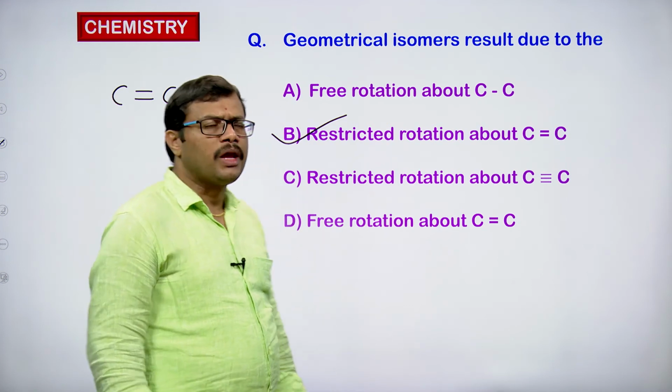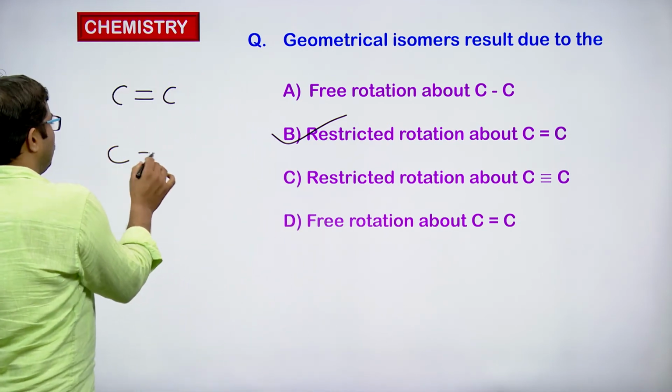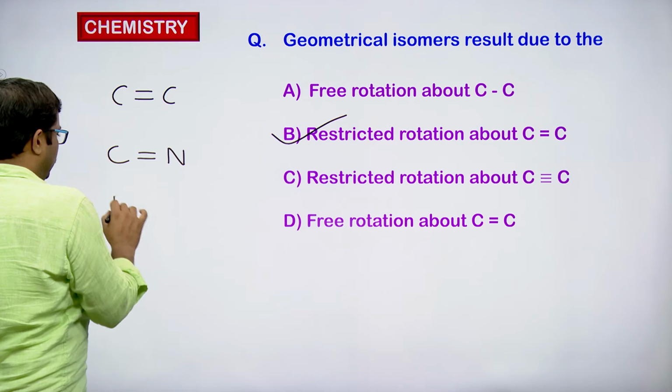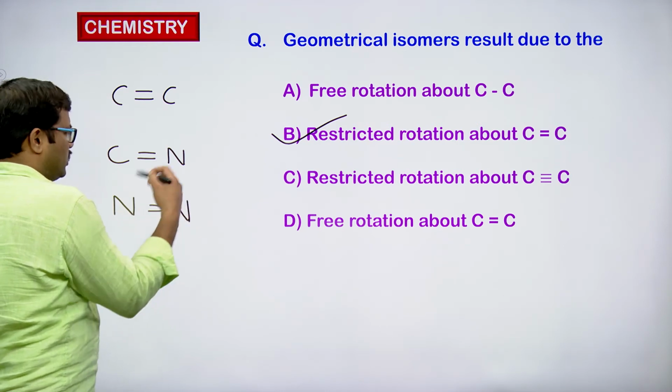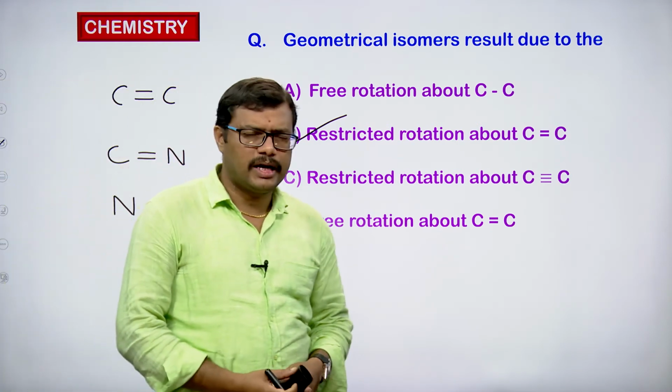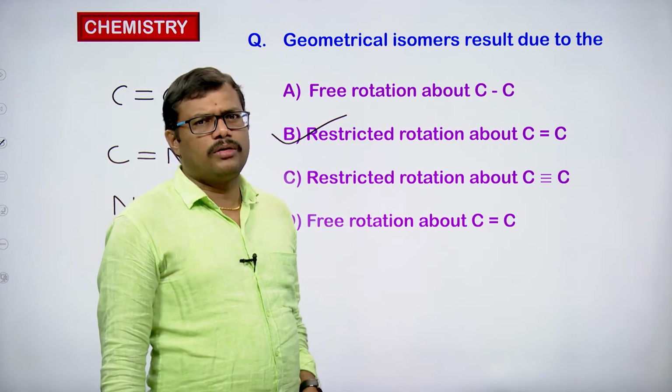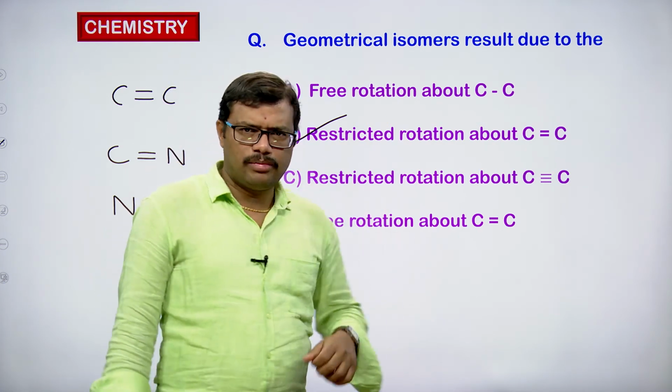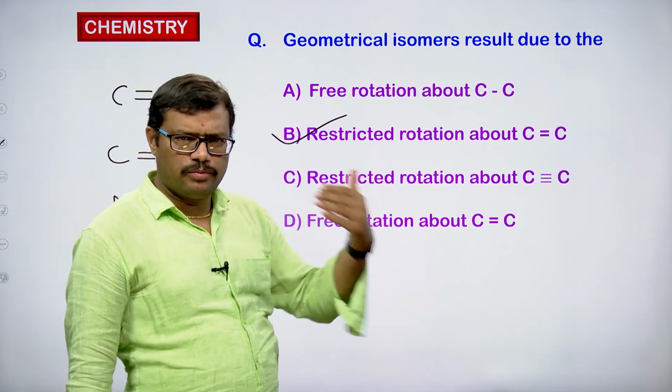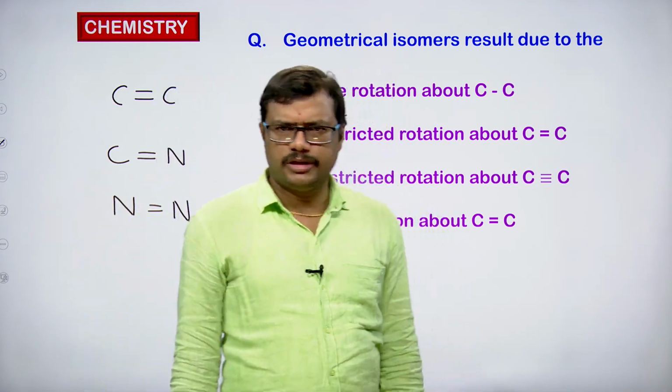Not only the carbon-carbon double bond, even the carbon-nitrogen double bond and nitrogen-nitrogen double bond, restricted rotation will give geometrical isomerism. We will discuss more about the carbon-nitrogen and nitrogen-nitrogen double bonds once we move forward in organic chemistry.